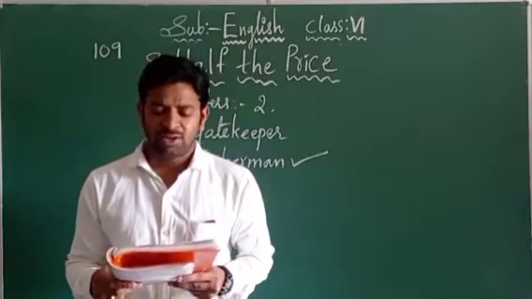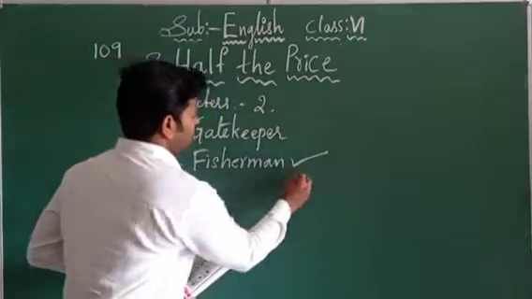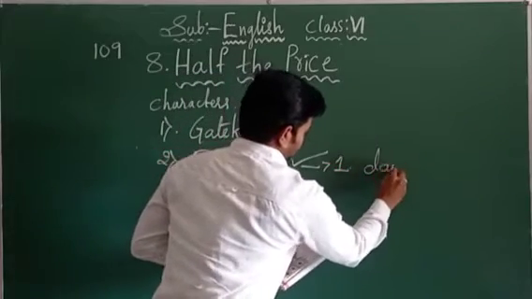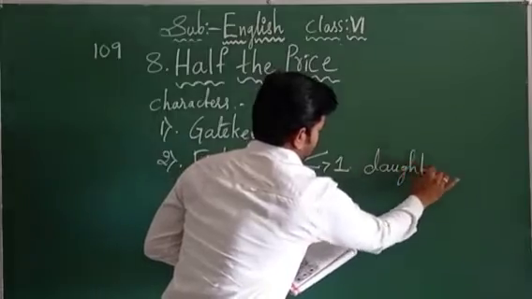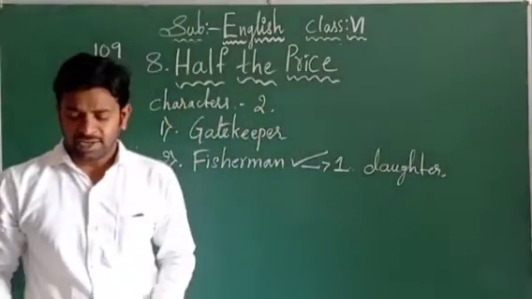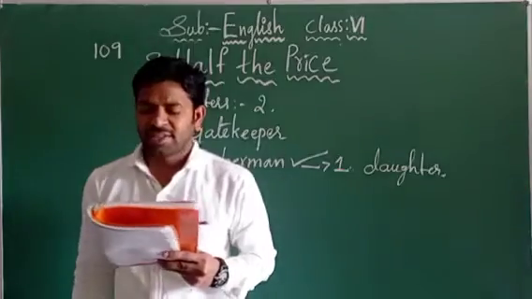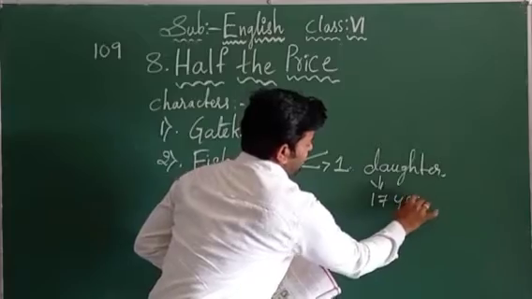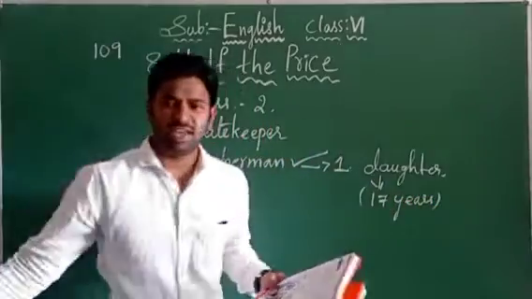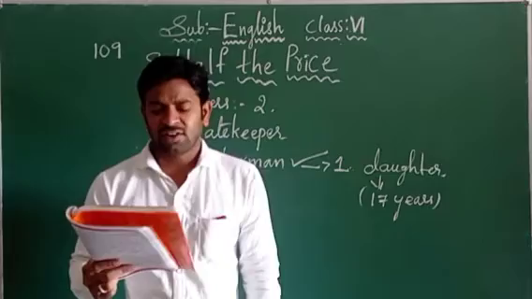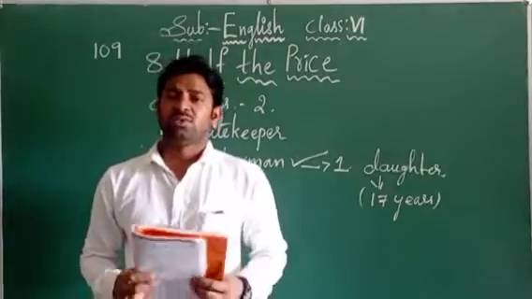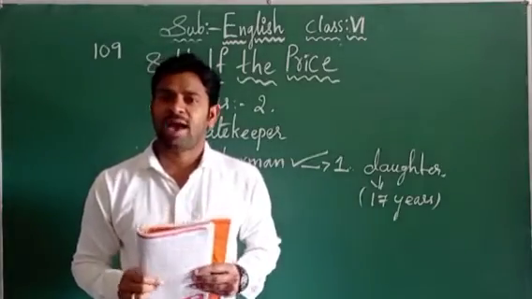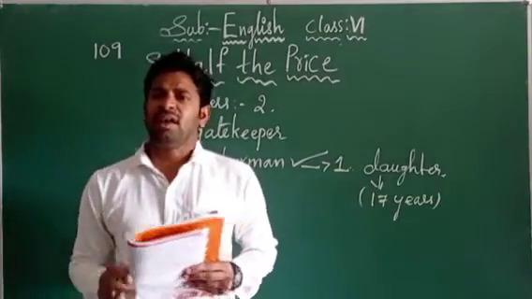The fisherman had a daughter. This fisherman had one daughter, children. Next, she was 17 years old. What is the age of this daughter? 17 years old. She was very young, I think so. That was the age of marriage for girls in those days. In those days people used to marry off even small children. Child marriages used to happen in the olden days.